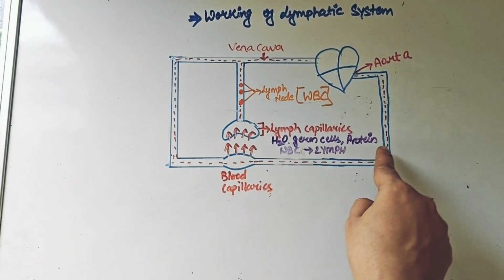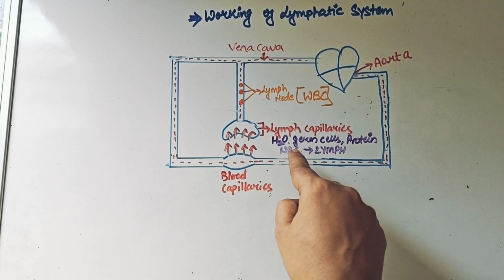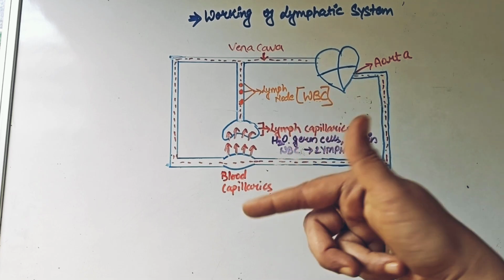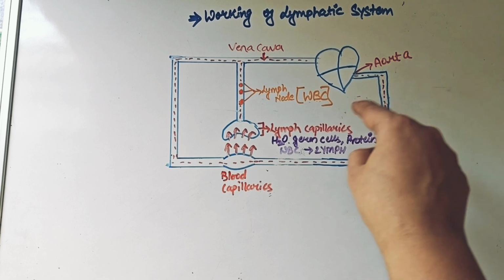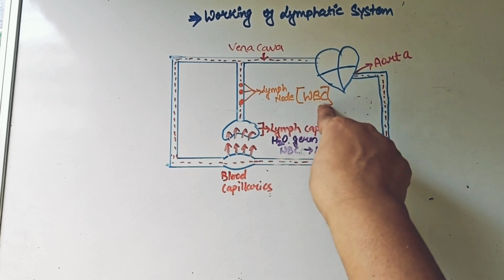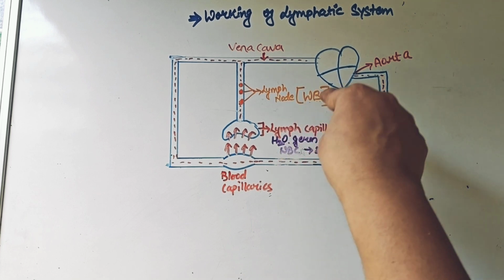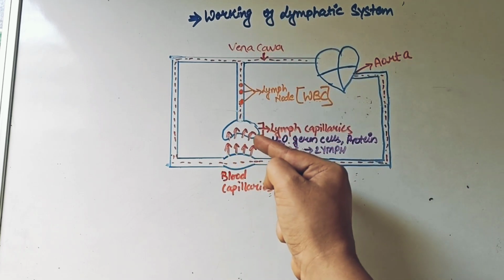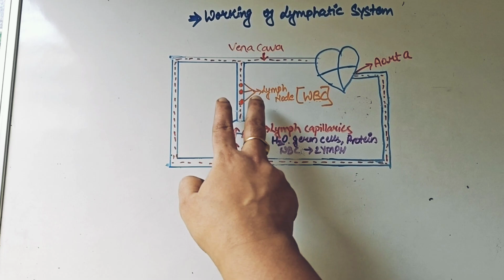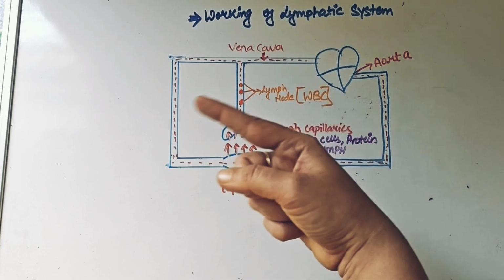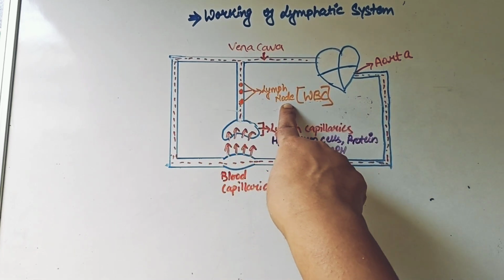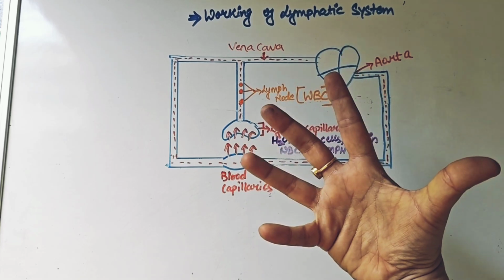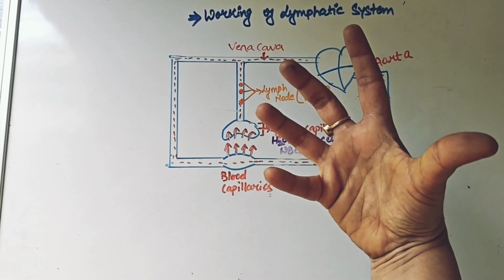Anyway, the lymph is bringing such materials which can harm your body, right? It is bringing the germ cells, it is bringing the waste, and your body has to clean it. And this job is done by the lymph nodes, at the WBC level, or this job is also done by the lymphatic system. So as the lymph keeps flowing throughout your body through the lymph capillaries and the lymph vessel, it encounters areas known as lymph nodes, the areas where the army of WBC is waiting for the germ to come.